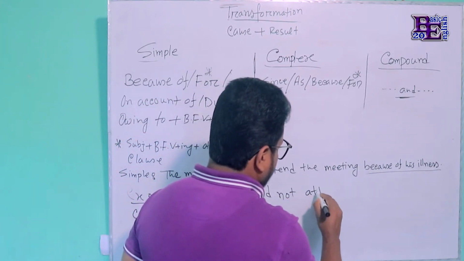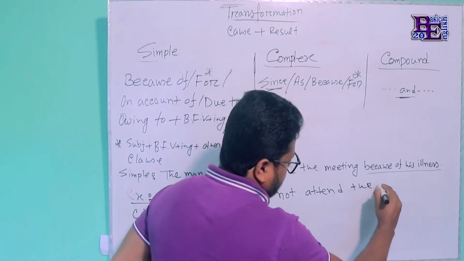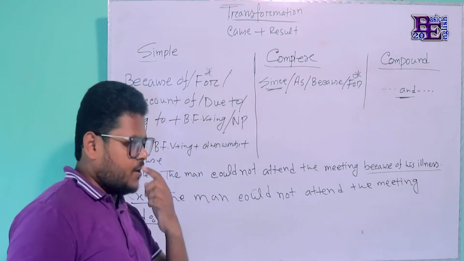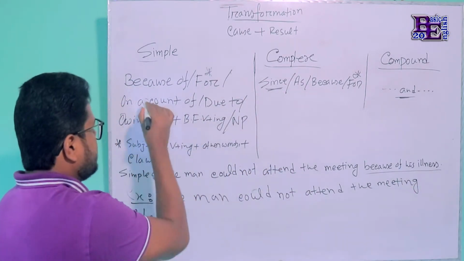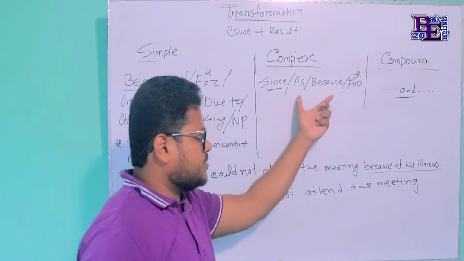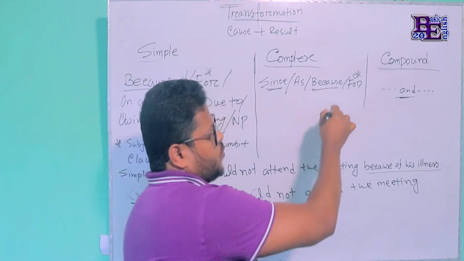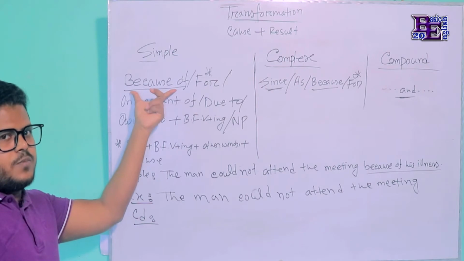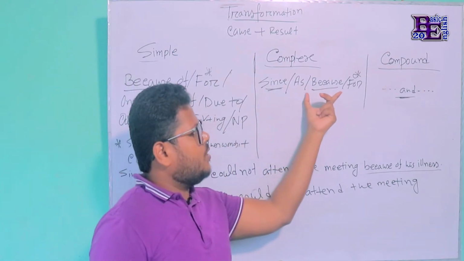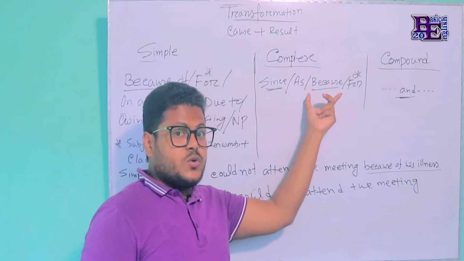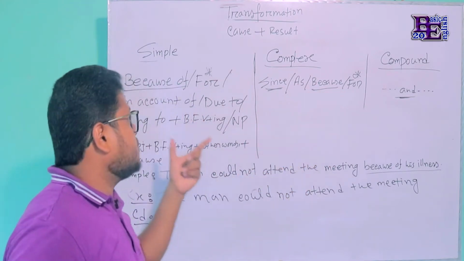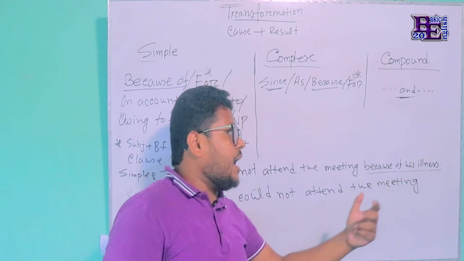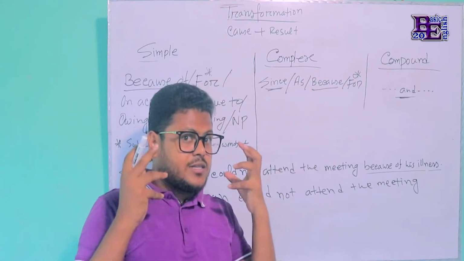attend the meeting. Another confusing thing is that I've used here because of, and here the same word because, only without of. If you use because of, this is a prepositional phrase, and if you just use because, that's a subordinating conjunction. After because of, we have to use noun phrases like this one, and after because we have to use a clause.